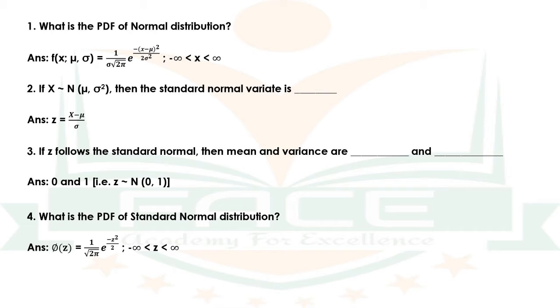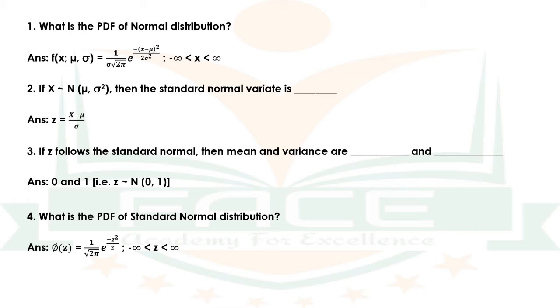Question number 3. If z follows the standard normal, then mean and variance are dash and dash. The answer is 0 and 1. Question number 4. What is the PDF of standard normal distribution?